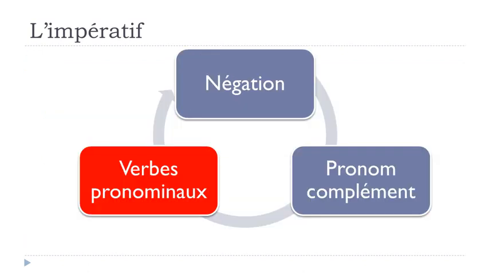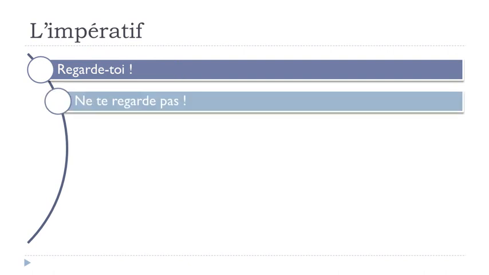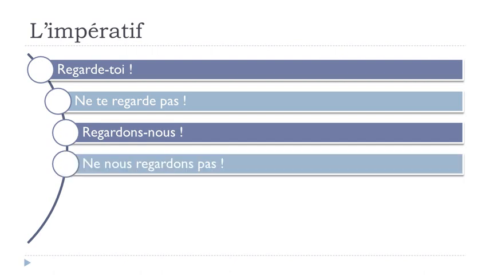So let's see now les verbes pronominaux, okay? And so I took this verb se regarder, okay? So regarde-toi. And then if you put the same structure, but at the negative form, so ne te regarde pas. Regardons-nous. Ne nous regardons pas.